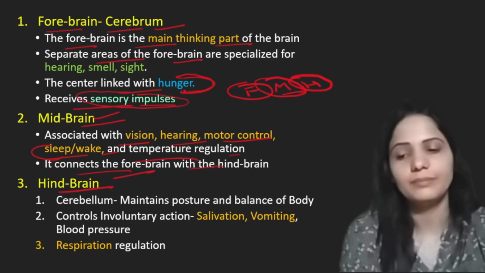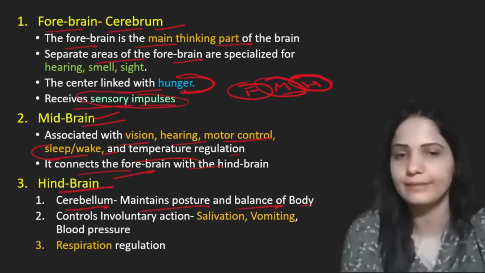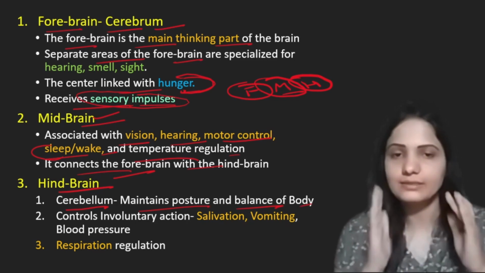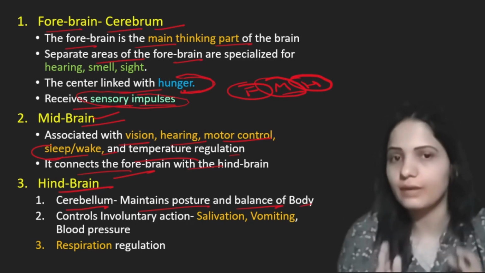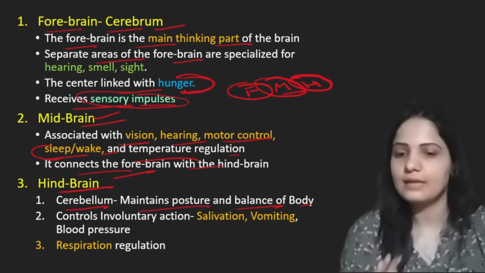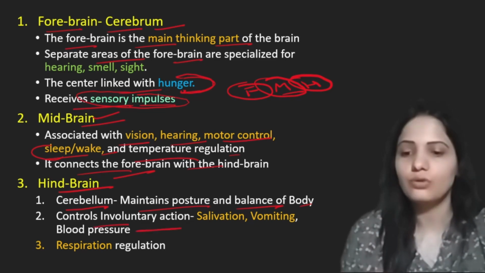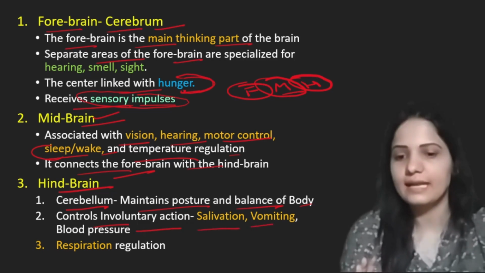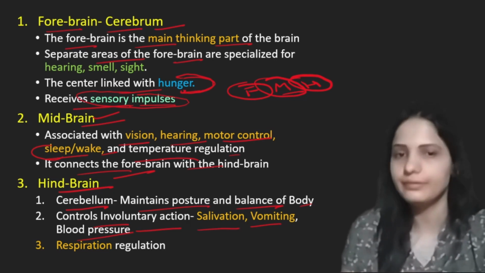The main part of hindbrain is cerebellum. Cerebellum maintains posture and balance of the body. It maintains our balance whenever we walk, whenever we stand. It maintains our posture. Next, it controls involuntary actions like salivation, vomiting, blood pressure. These are the things which are controlled by hindbrain.